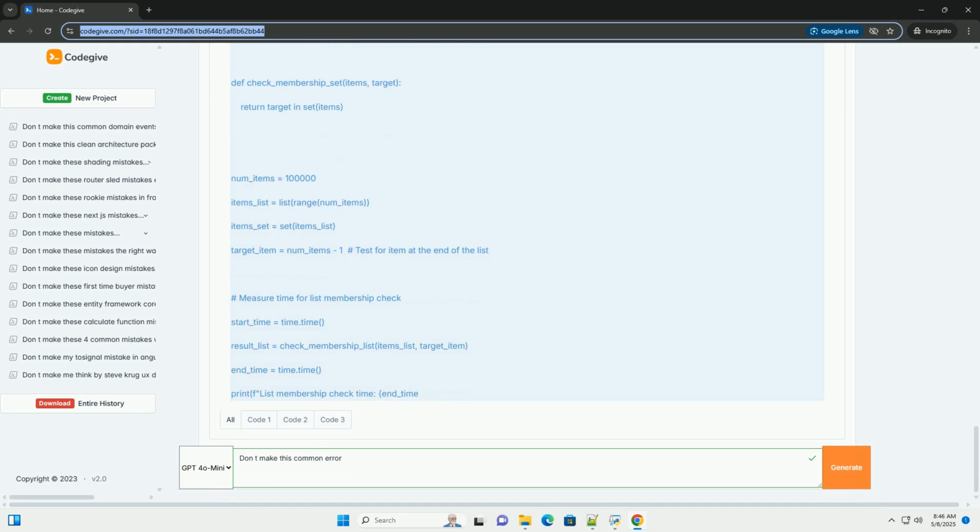Better approach: start with the simplest, most readable data structure that meets your needs. If performance becomes an issue, benchmark different data structures and choose the one that provides the best balance between performance and maintainability. Consider using libraries like collections in Python, which offers alternatives like defaultdict, Counter, and deque that can be more efficient than a plain dict for specific use cases.